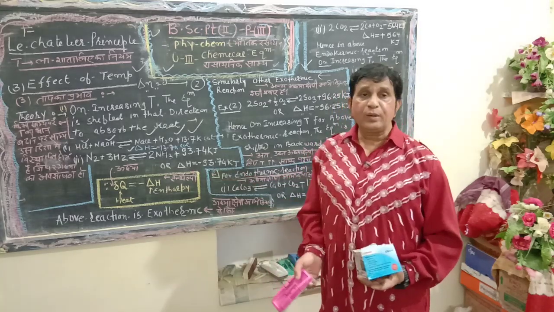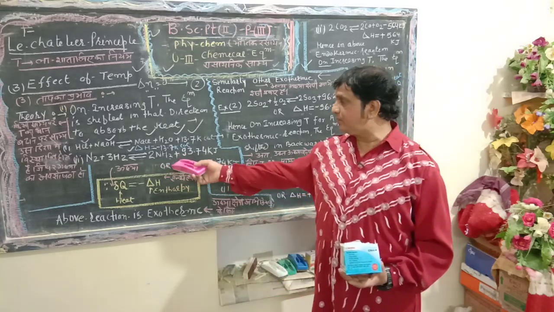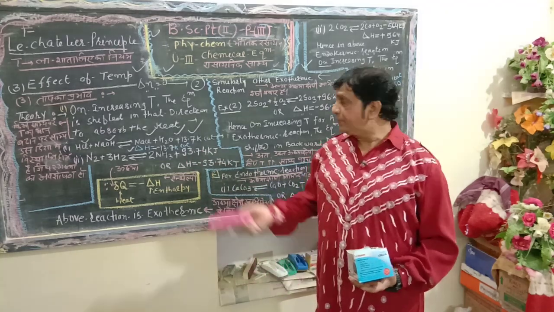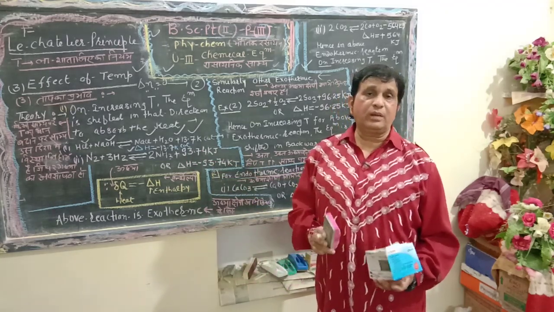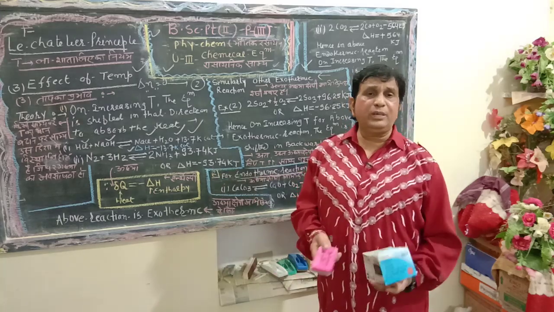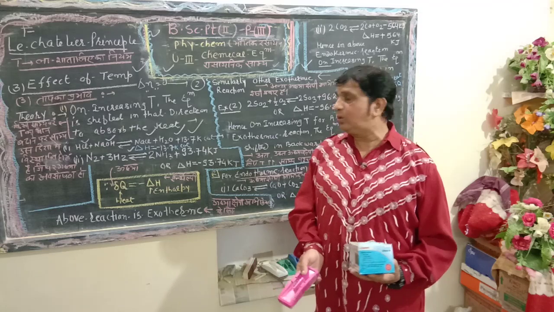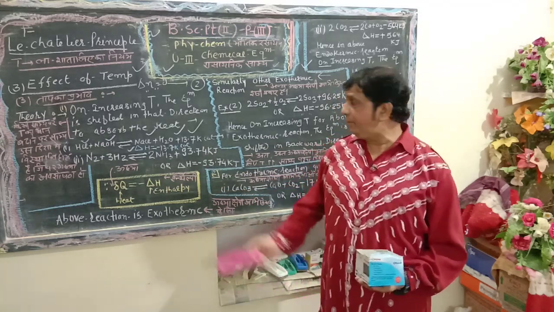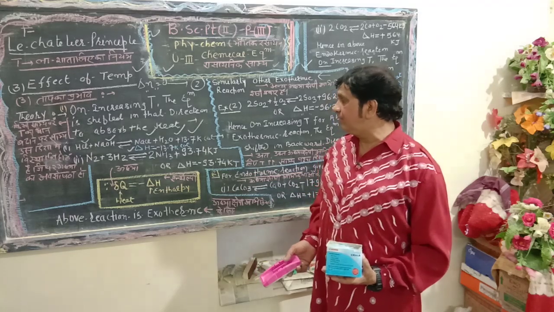Exothermic. Next one, 1 mole of N2 reacts with 3 moles of H2 to give 2 NH3 plus 93.74 kilojoule. No extra specific thermodynamic quantity is mentioned here. So students, the judgment you have to make is that the reaction is also exothermic, and its negative value gives the enthalpy as minus 93.74.